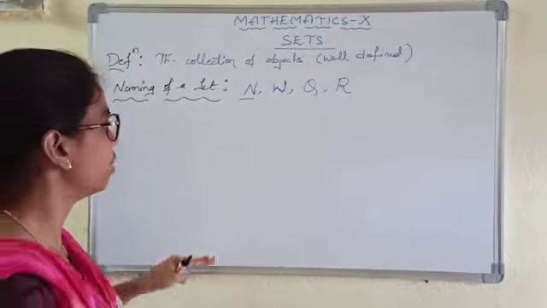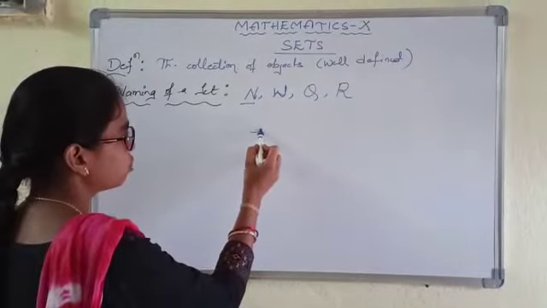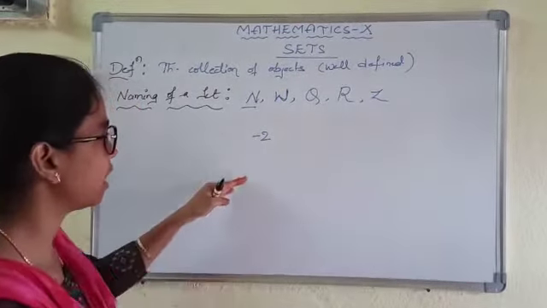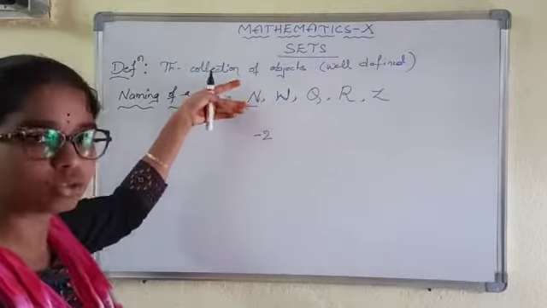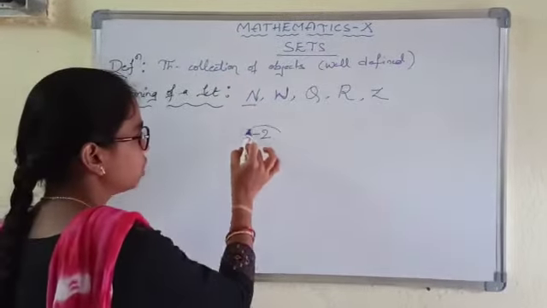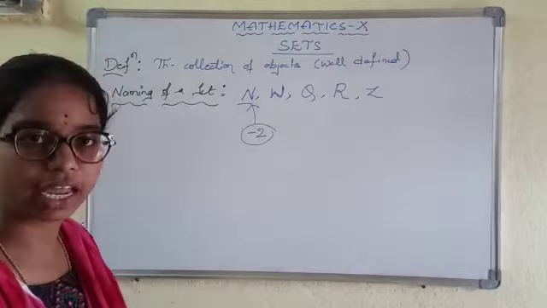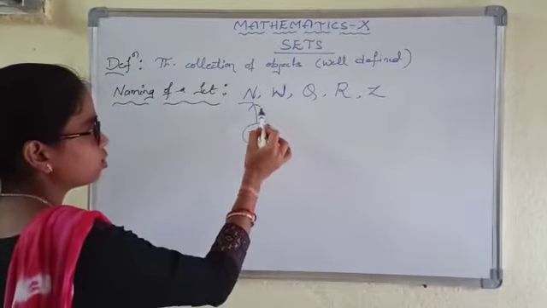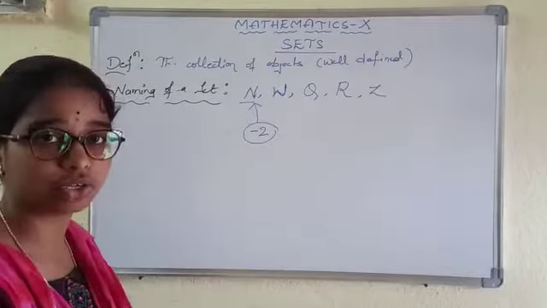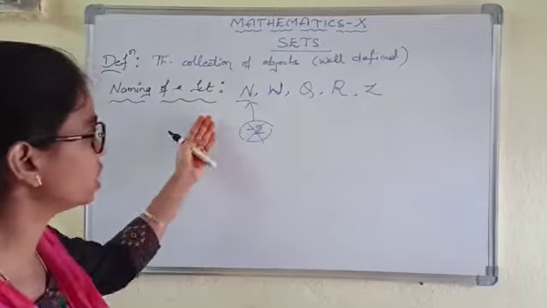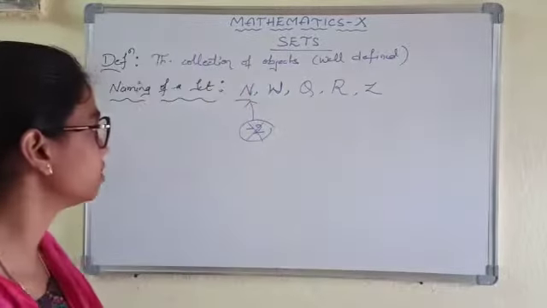Why? Because if we choose any element, clearly we can say whether the object belongs to the set or not. Take -2. We know that -2 does not belong to N. Why? Because natural numbers only contain positive numbers. They do not contain negative numbers. That's why these all are well defined sets.